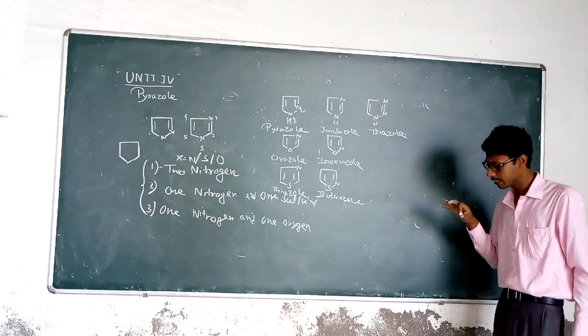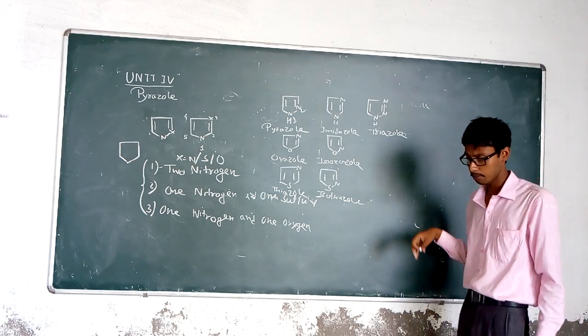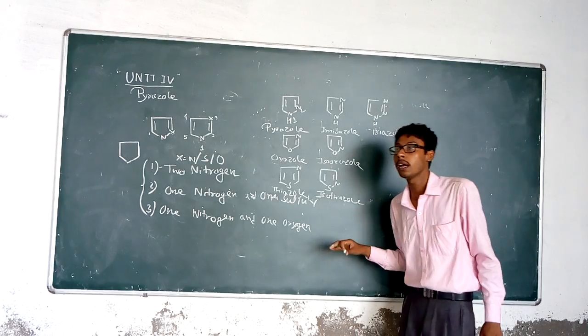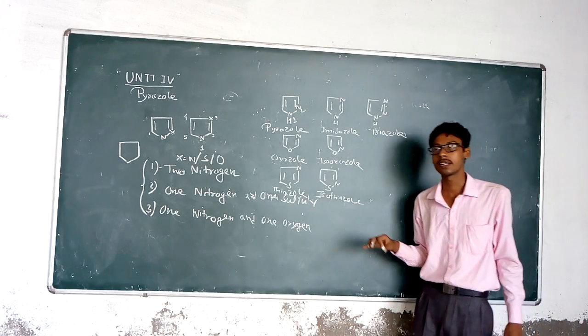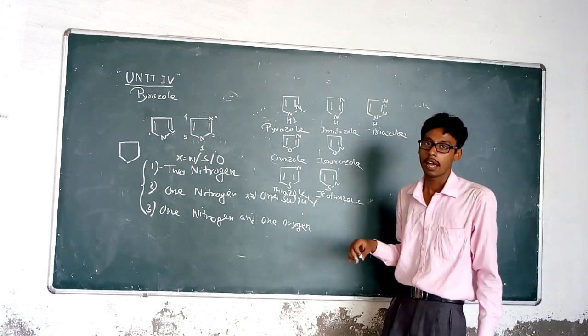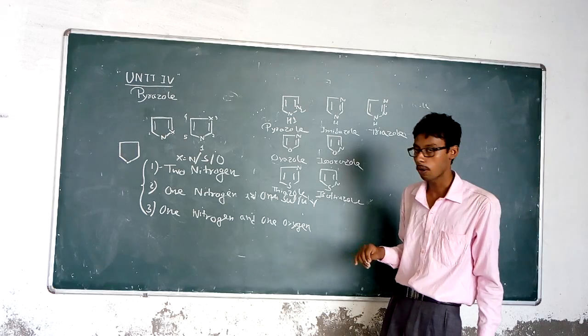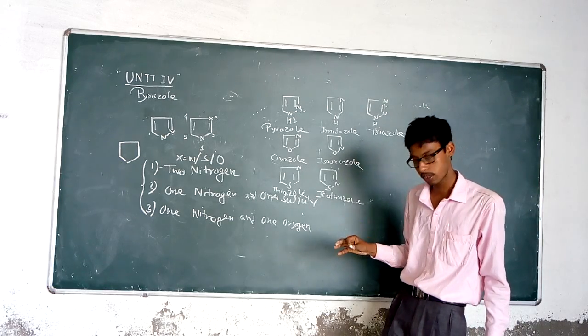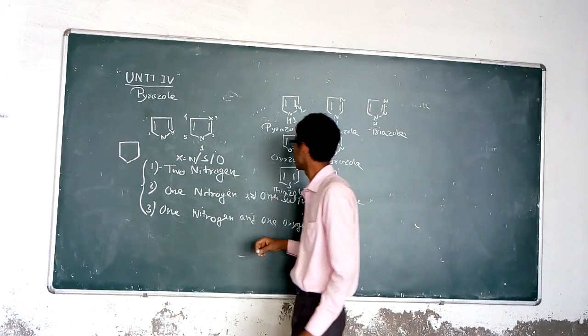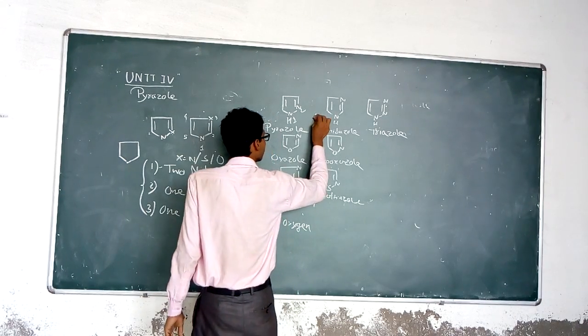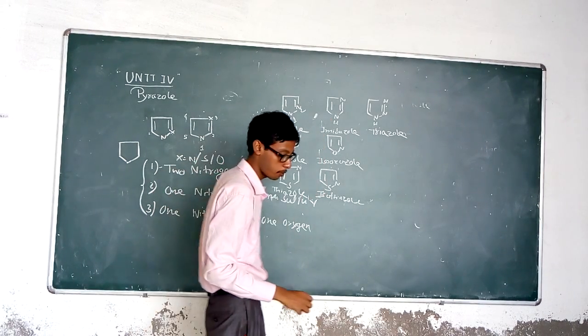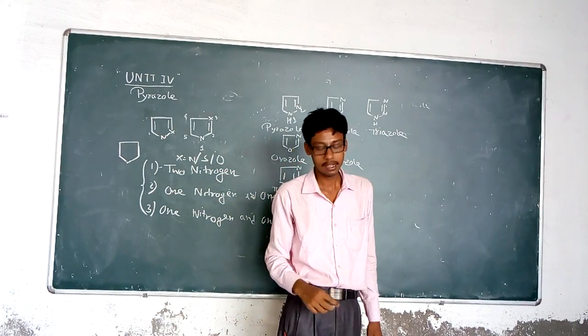And various azole derivative compounds are present in various types of medicinally active compounds. Bioactive compounds have an azole system in the ring, and among these, imidazole is present in a large number of bioactive compounds.